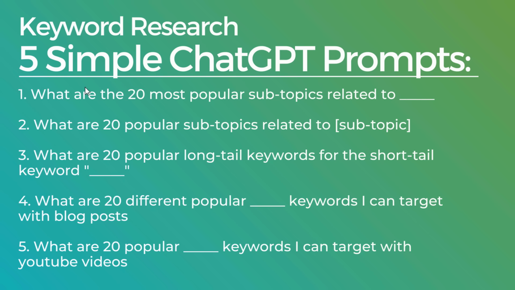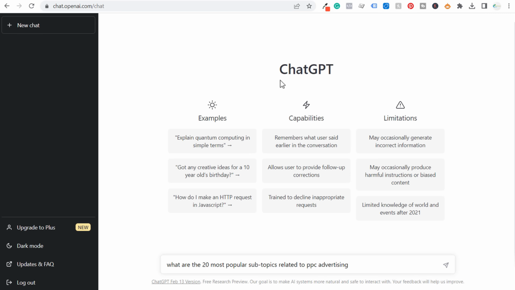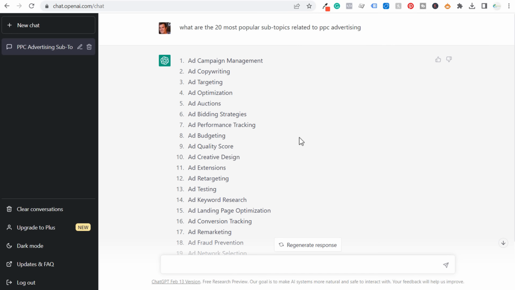So the very first thing is, what are the 20 most popular subtopics related to blank? So I come over here to ChatGPT. What are the 20 most popular subtopics related to PPC advertising? We'll hit enter. Okay, so here's the 20 that it gave me. So campaign management, copywriting, targeting, optimization. So just from using this example, I can come up with something like copywriting.